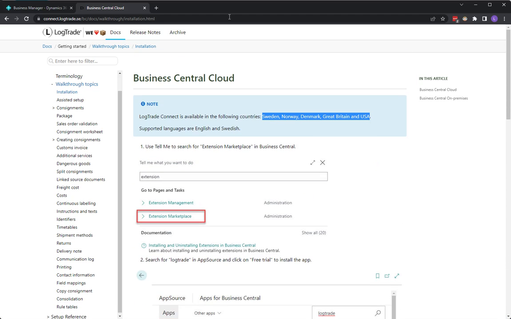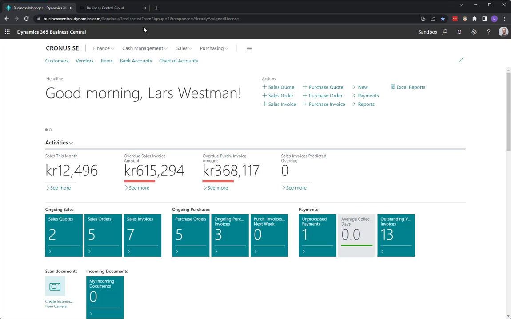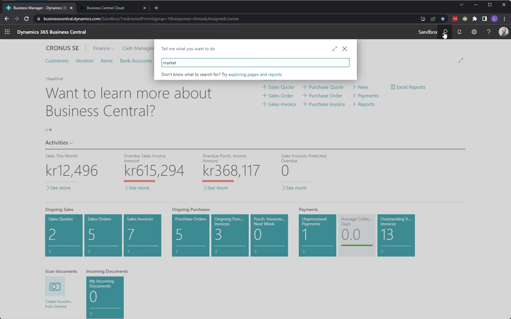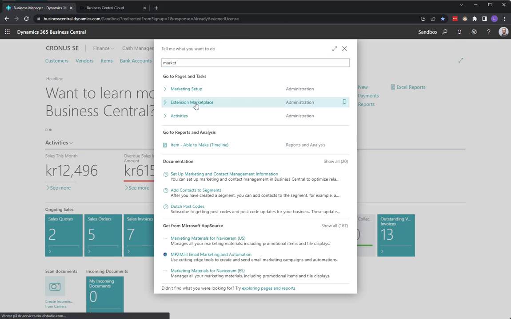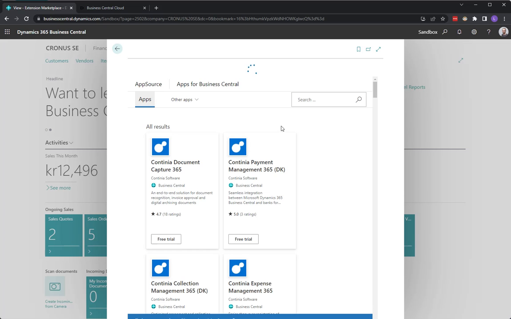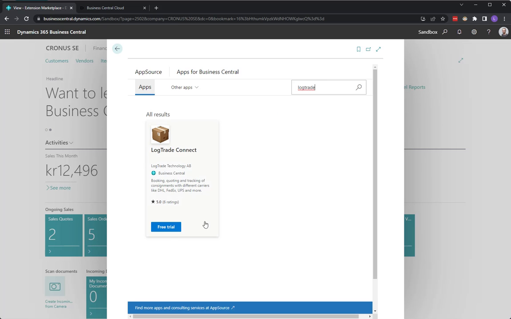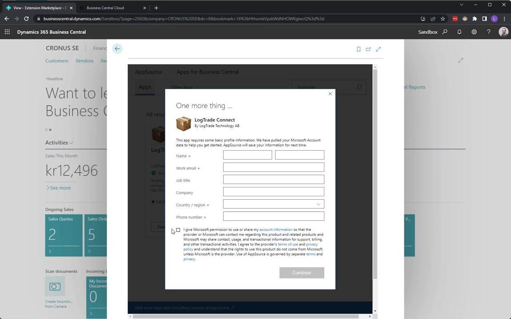So let's start. Going to Business Central. We will search for Marketplace. And once we are in Appsource, we will search for Logtrade. And we will click on Free Trial. You always click on that when you install the app.